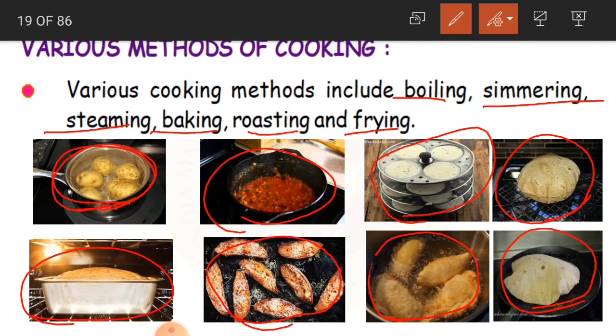Okay, children, clear? So these are the various methods of cooking. If you come across any breakfast, when mother is going to serve you, just ask her once, because you have now listened to this chapter and learnt about all these things. Ask mother in which method this dish is cooked. Then you will get to know the lesson better.